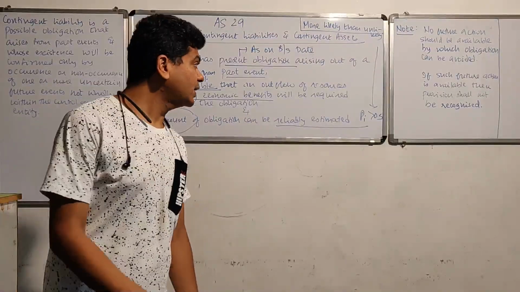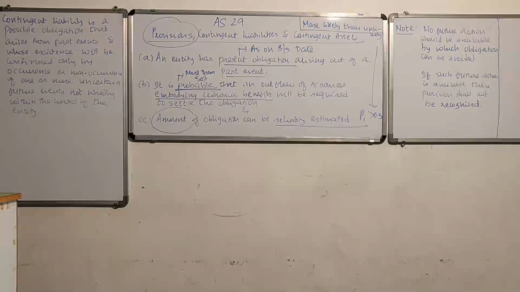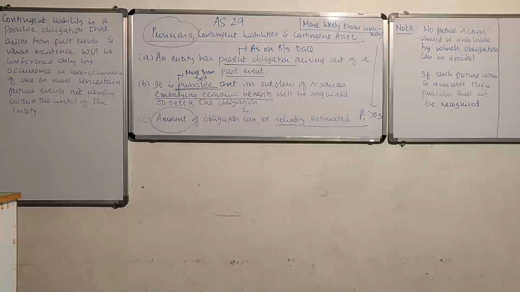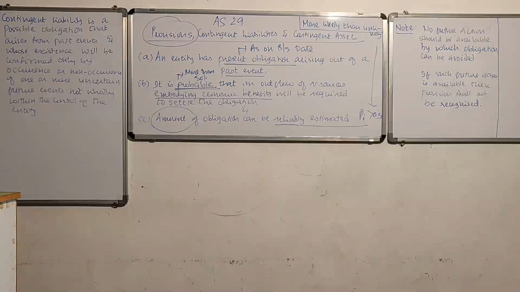So if you want to recognize a provision, then all these three conditions have to be fulfilled. Very quickly, we will just run through the three conditions. An entity must have a present obligation arising out of a past event. Something has happened in the past, and because of that, as on the balance sheet date, you have an obligation.